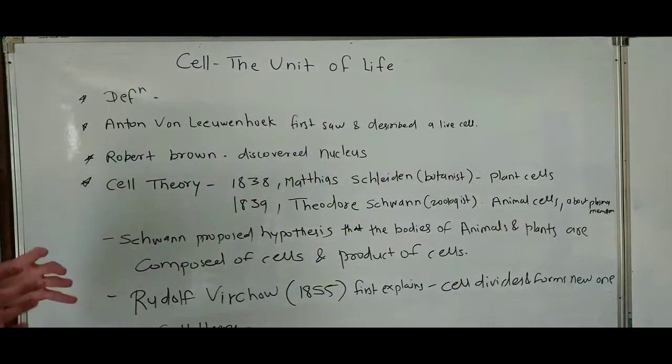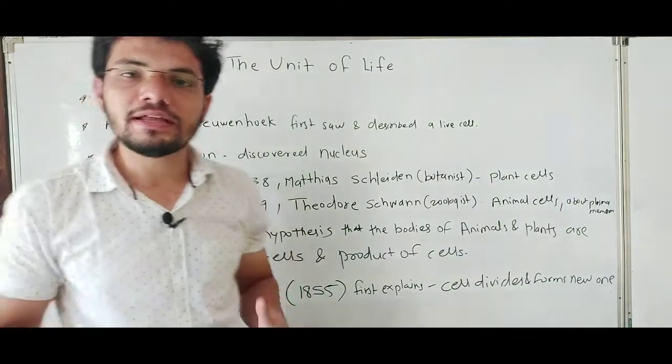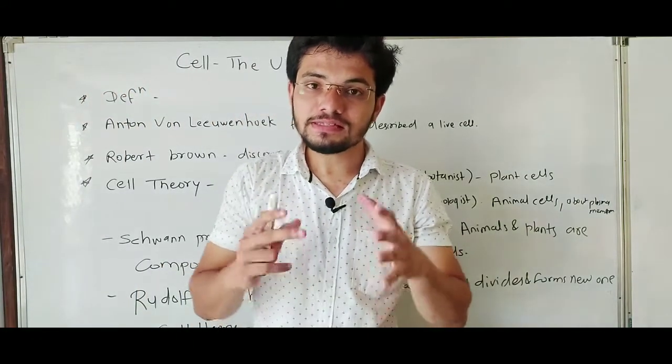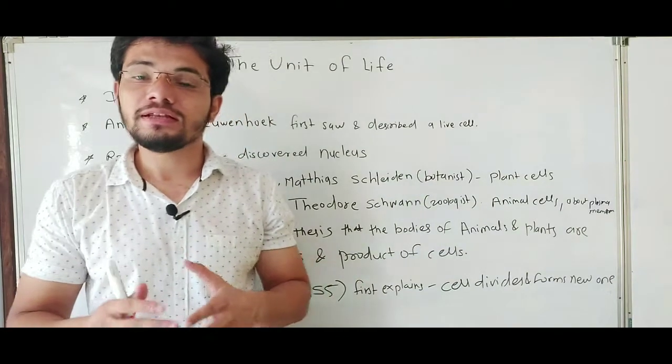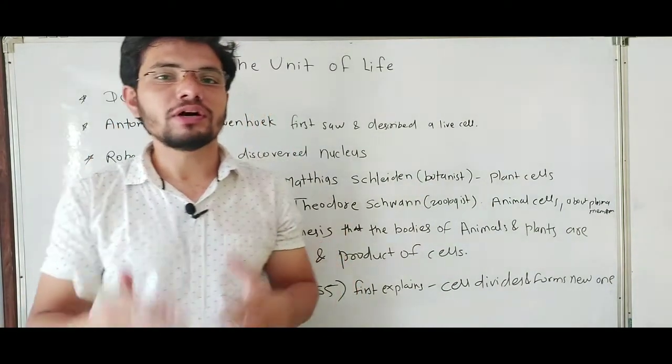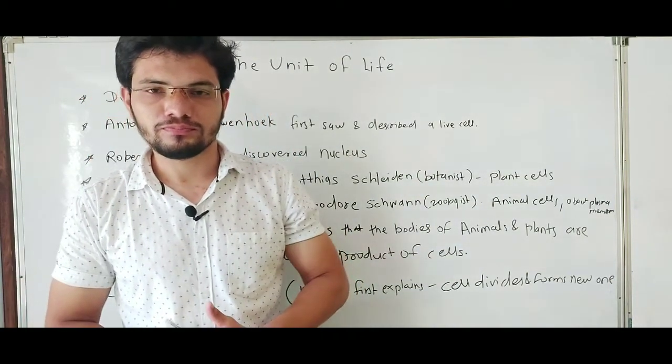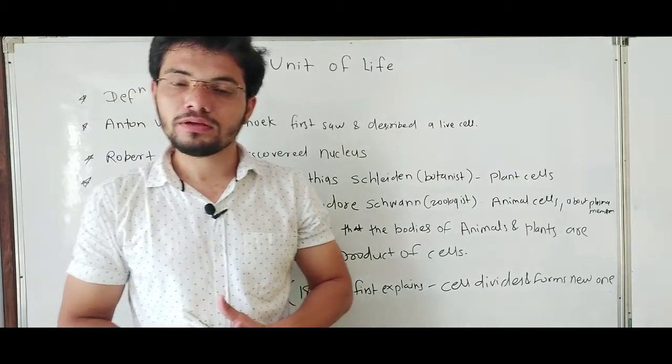So let us start with the definition of cell. What is cell? We all know the cell is the structural and functional unit of life. Okay?